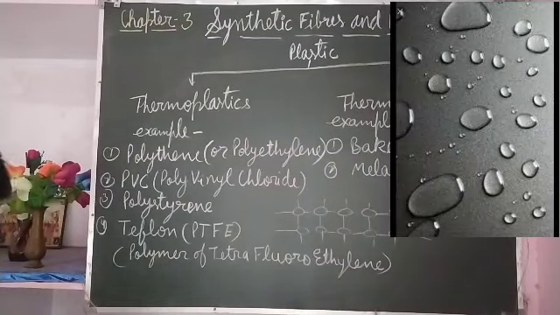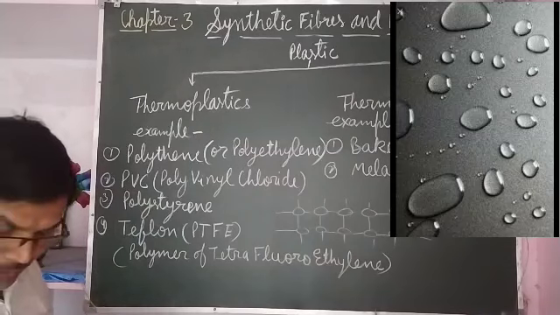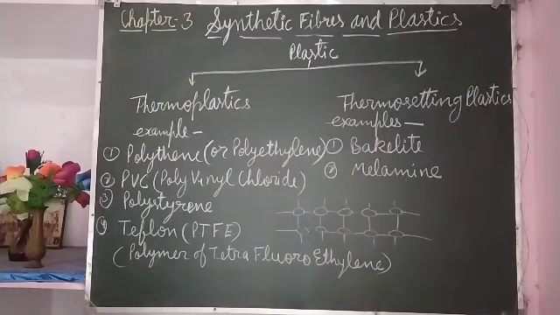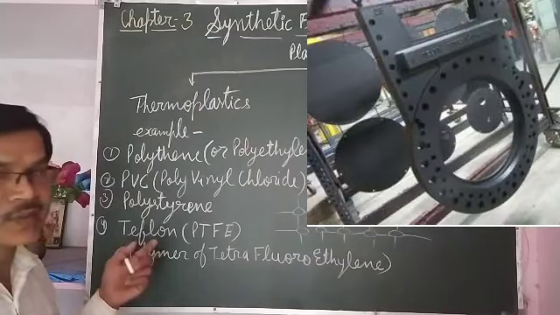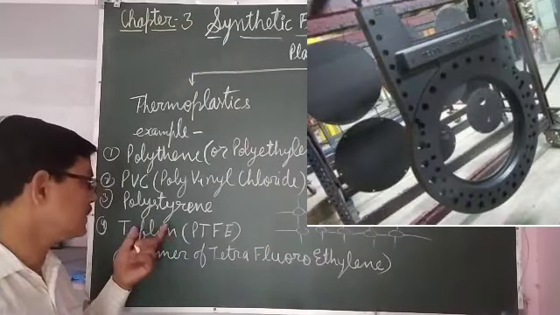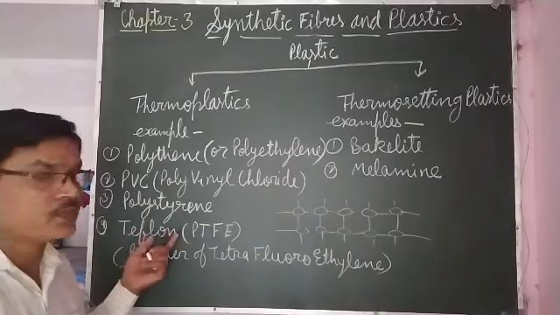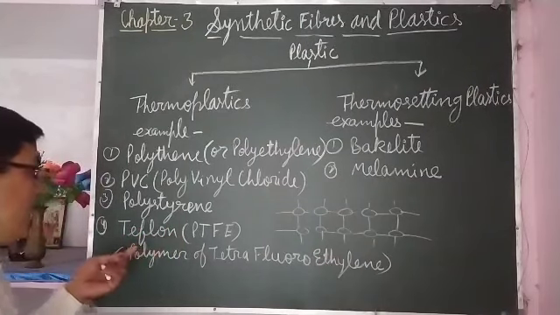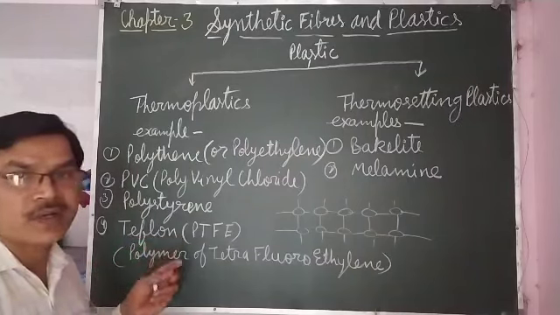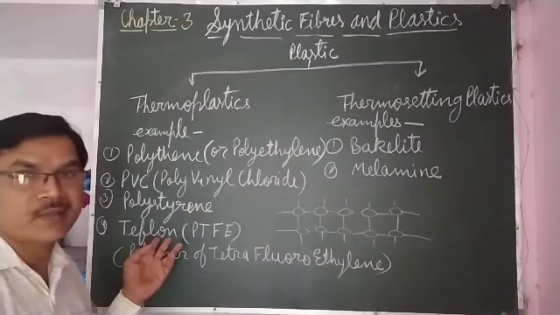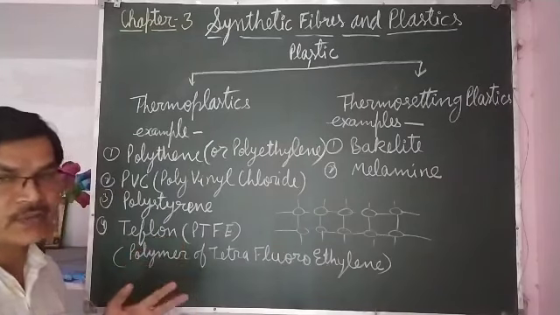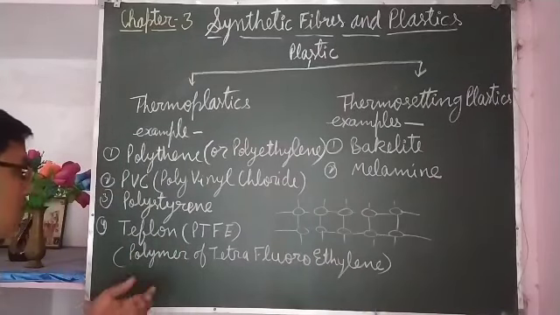So it is used for making non-stick cookware, and in chemical industries as a corrosion-proof coating, so that corrosion may not take place. So in industries it is used for corrosion-proof coating, and for coating non-stick cookware. That is because its melting point is very high. At whatever temperature we cook our food, at that temperature it does not melt.